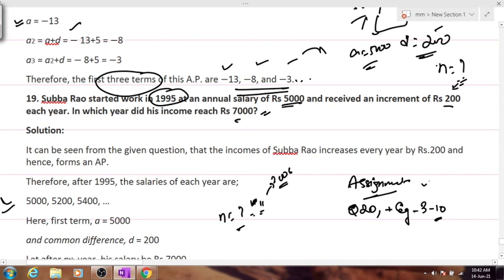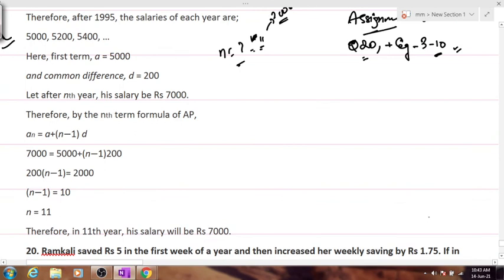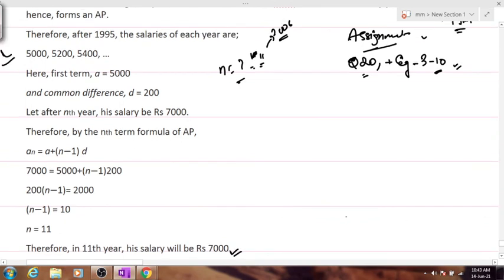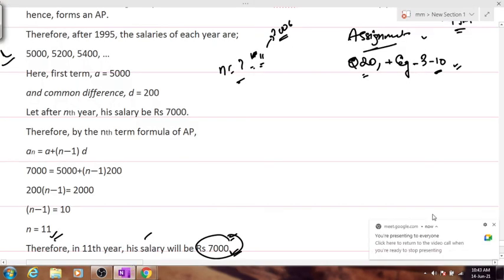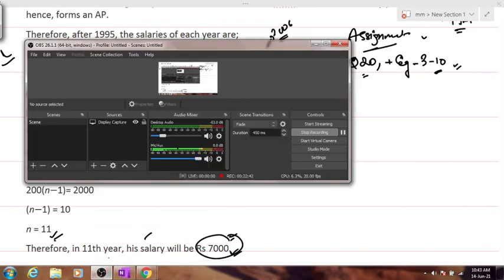Clear? Now the assignment for today, 14th June, will be question number 20 and example number 3 to 10. Has everybody copied down the assignment properly? Yes, sir. Did everybody get the answer of n is equal to 11 or 2006? Did everybody get the answer properly? I'll stop the video.